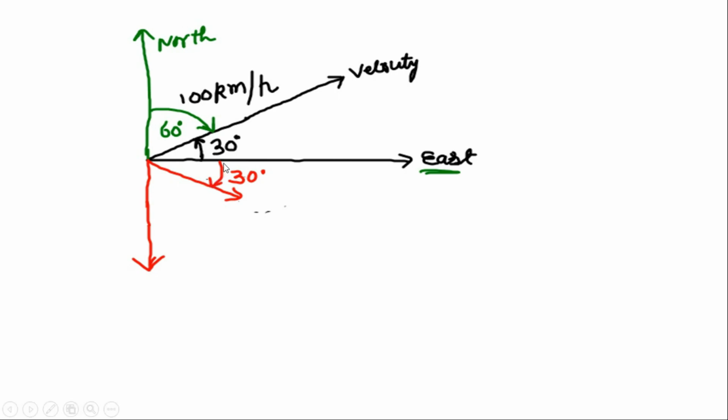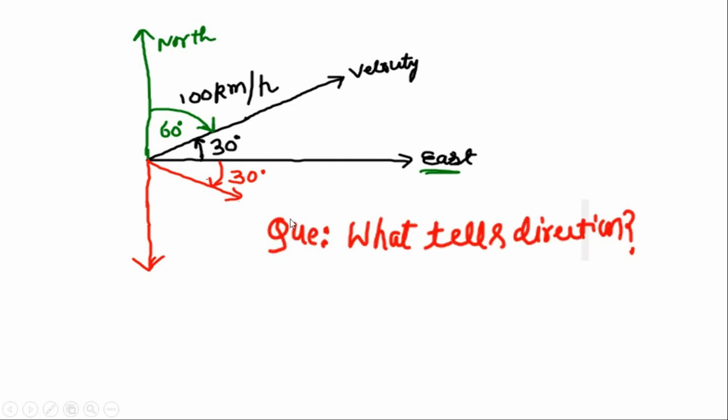However, if we draw 30 degree south of east, please remember this is the south direction. So if we place our protractor along the east direction and draw an angle of 30 degrees south, then you can see the arrow marked here will take you in a different direction. Therefore, 30 degree north of east and 30 degrees south of east do not represent the same direction.